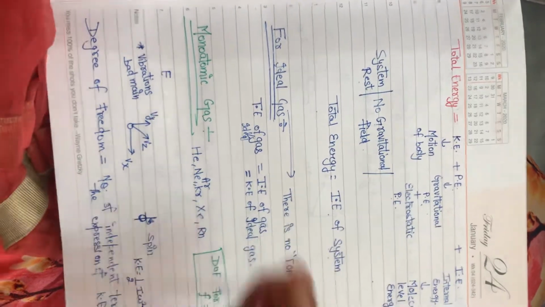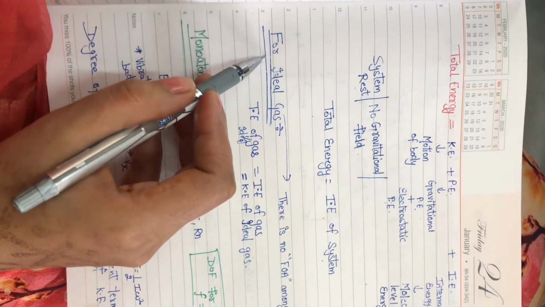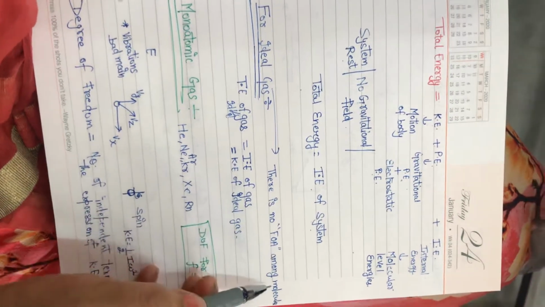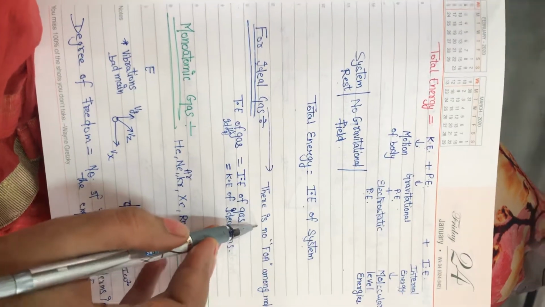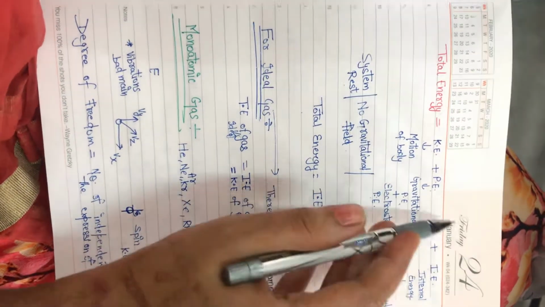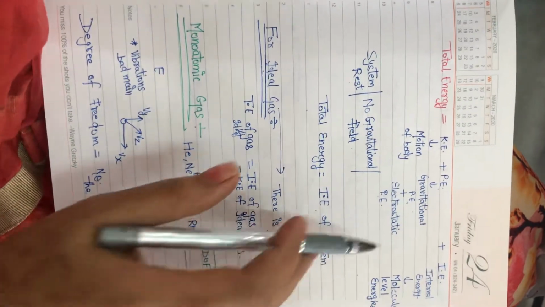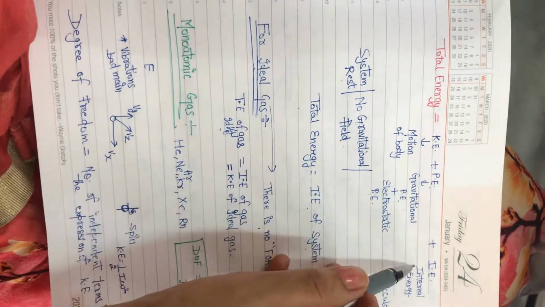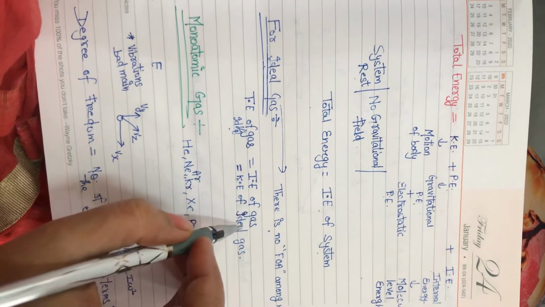Clear? Now, take an exceptional case, a special case for ideal gas. As we all know, there is no force of attraction among molecules. If there is no force of attraction among molecules, then in case of ideal gas there is no potential energy, and total energy is only due to internal energy of the gas.